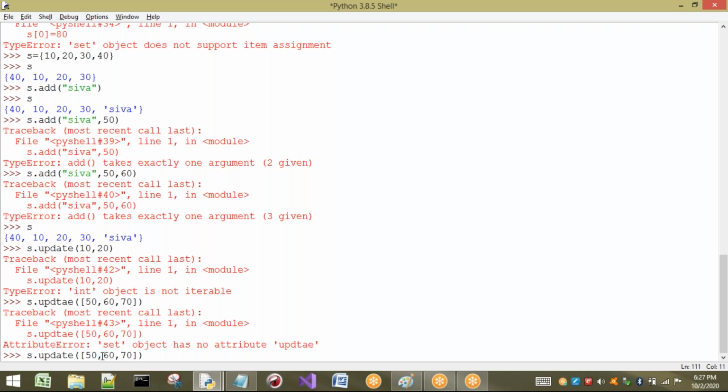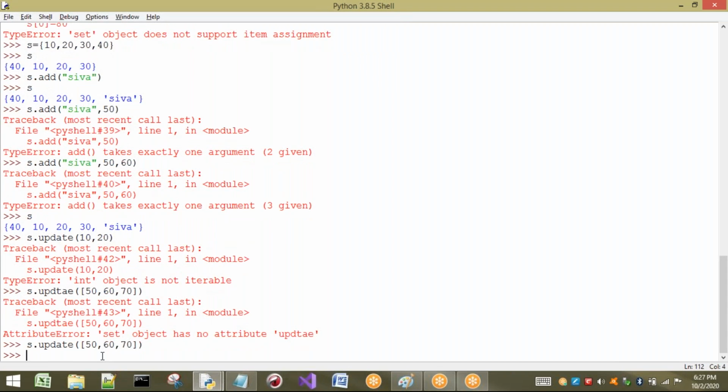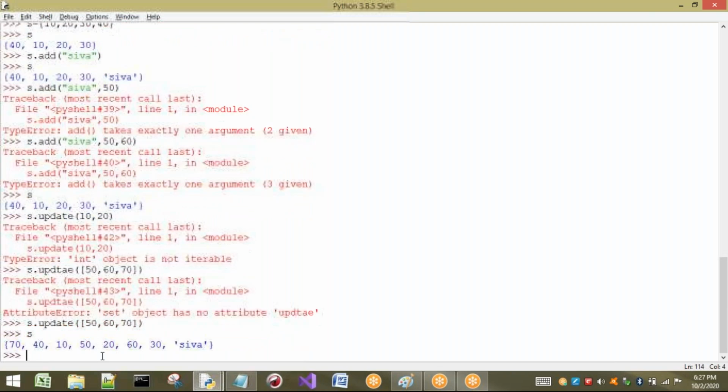Okay, now see here what happens. It is updated and it is not going to return anything. That means it is going to return None. Let us print s. So if you observe here, the elements of the list are going to be inserted into the set. Here I am not inserting the list inside a set. I am going to insert the elements of the list into the set by using the update method.